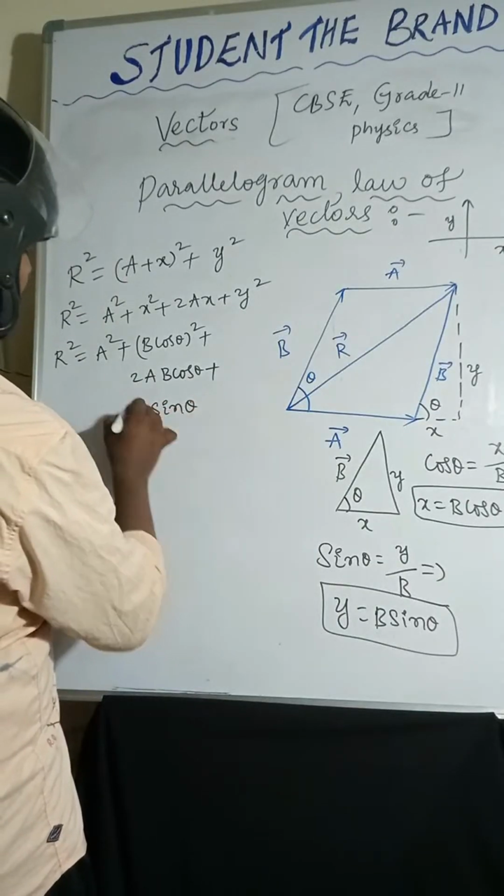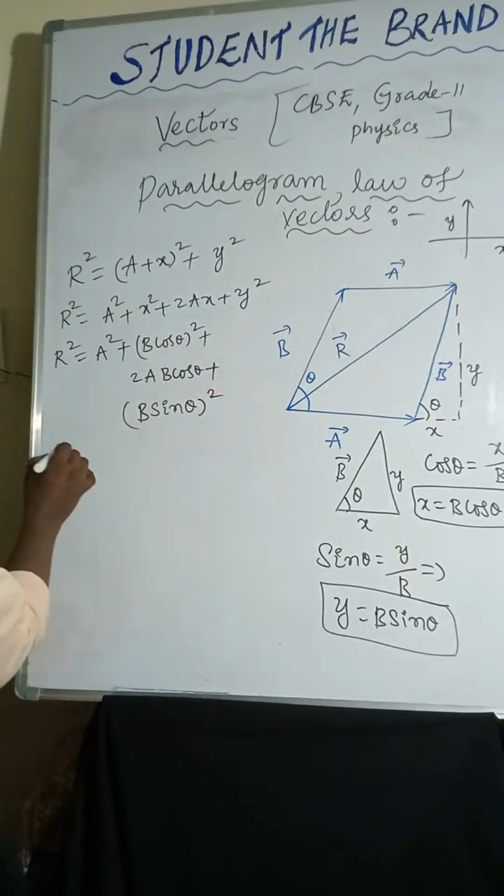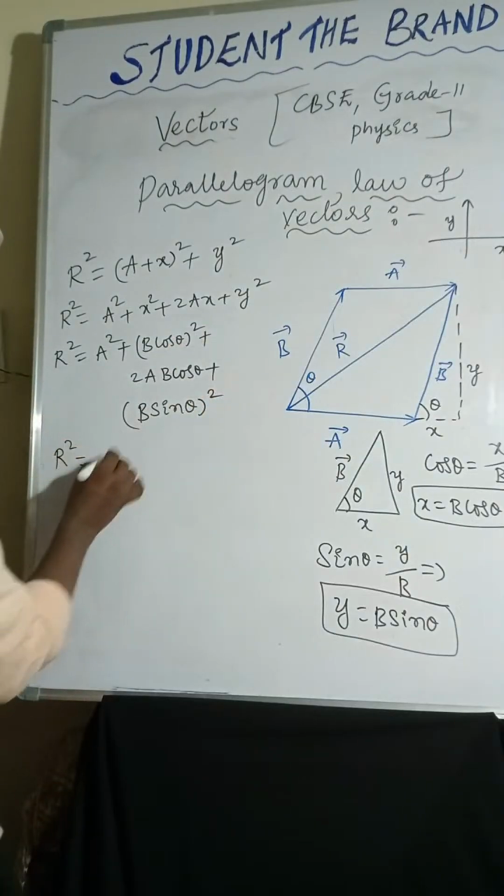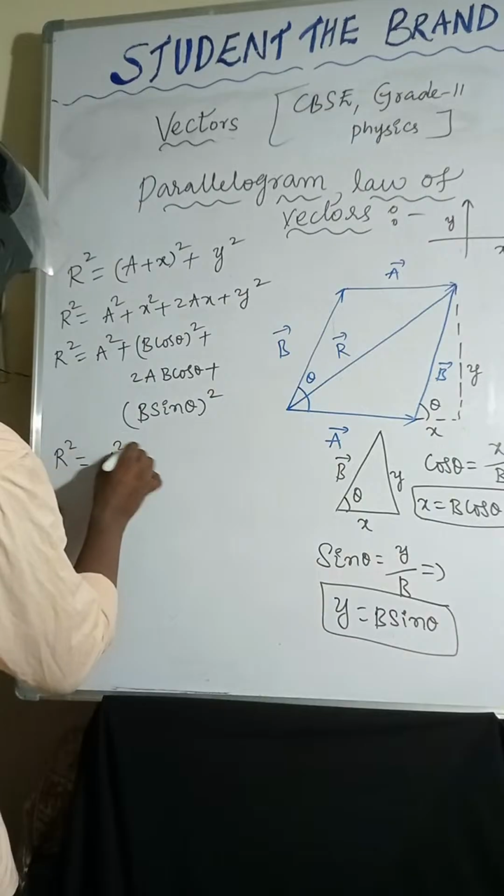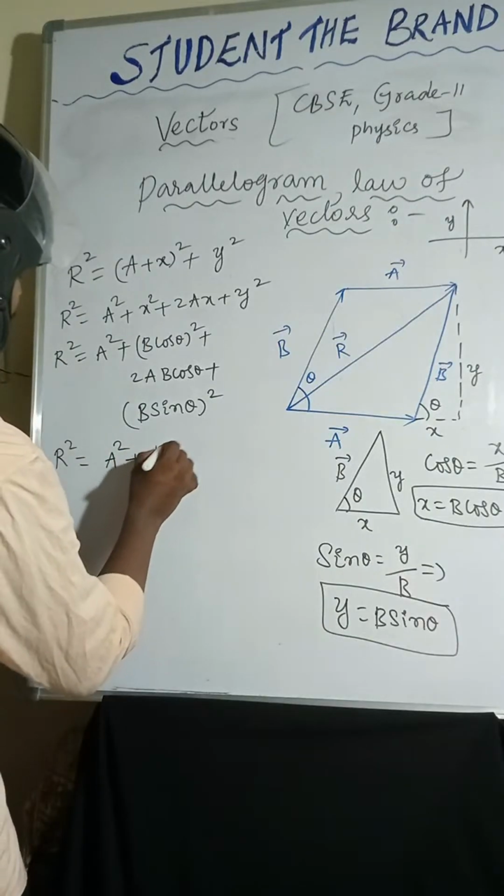So R square equals a square plus b square cos square theta.